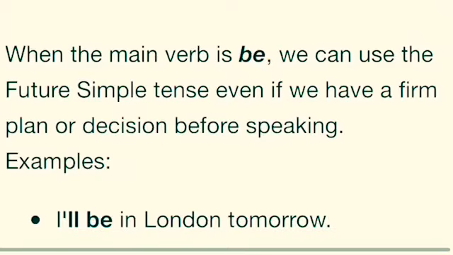Okay, now see the example. I'll be in London tomorrow. See, here I have made a plan. Got it? Here we have made a plan, but the verb is be, so we are using a simple future tense here. Got it?